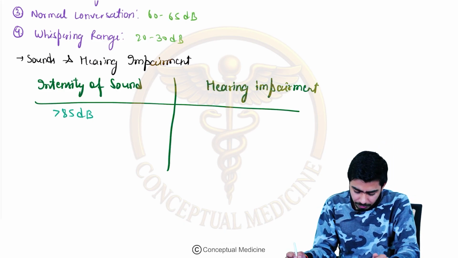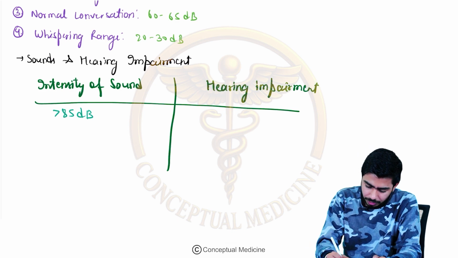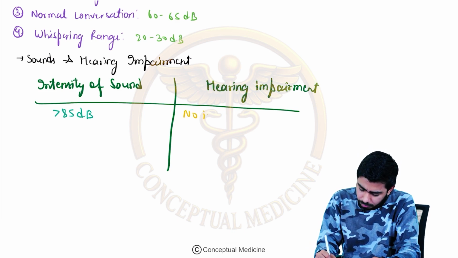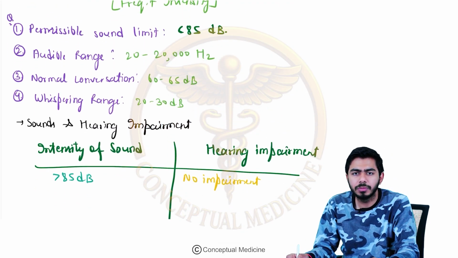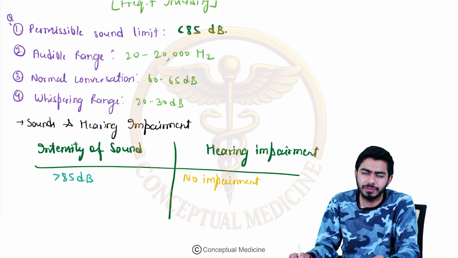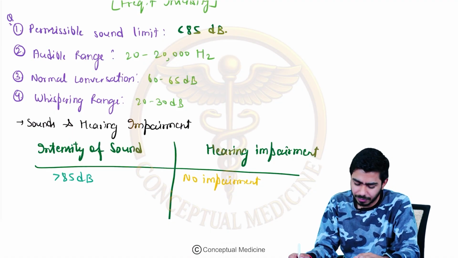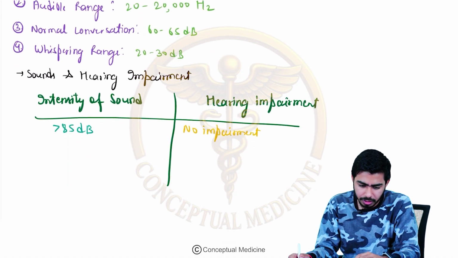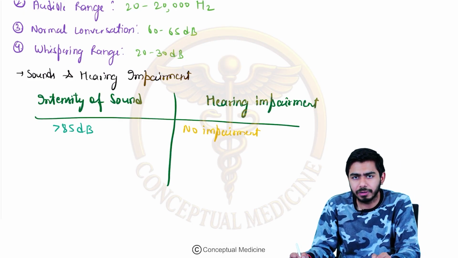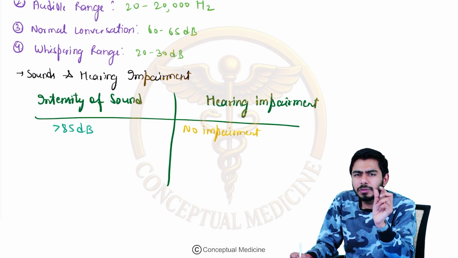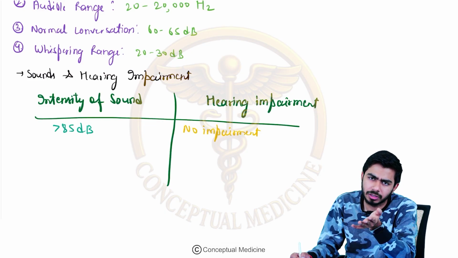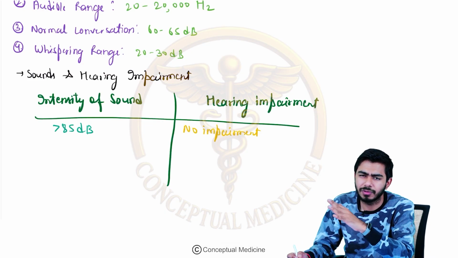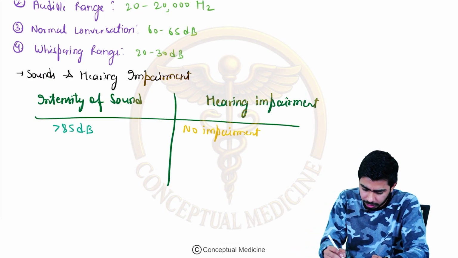So if the intensity will be 85 decibel or less, then we are saying that there is no problem, no impairment, right? There is no impairment, because I told you that permissible sound limit is less than 85 decibel. 85 or less than 85 is no problem. There is no impairment. But the problem starts after this 85. Okay, these values might be differing, because in some books they are giving different values. Plus minus 10 you can adjust over there, right?